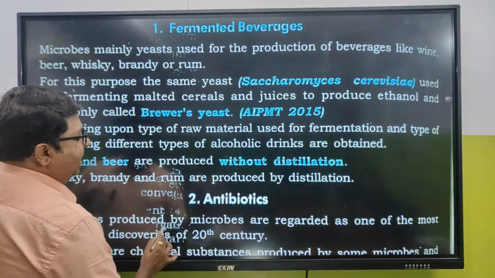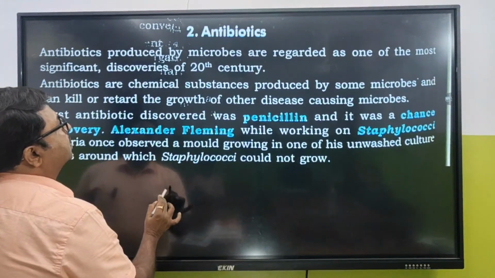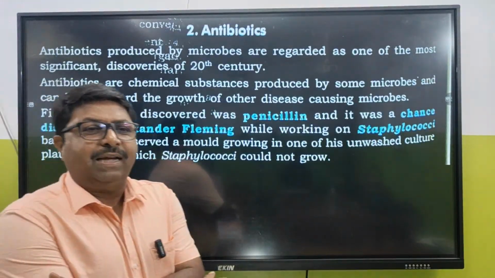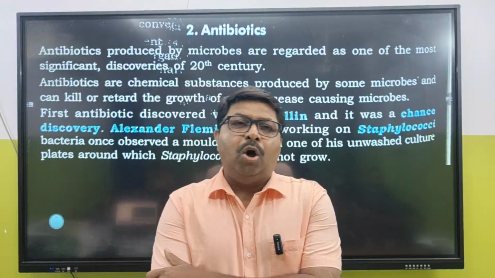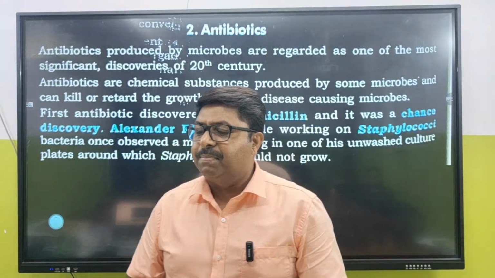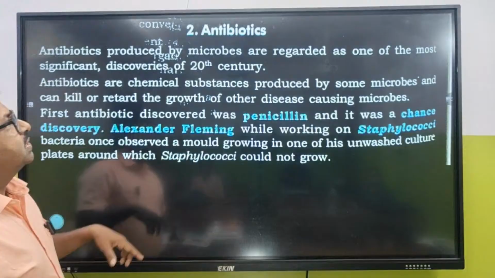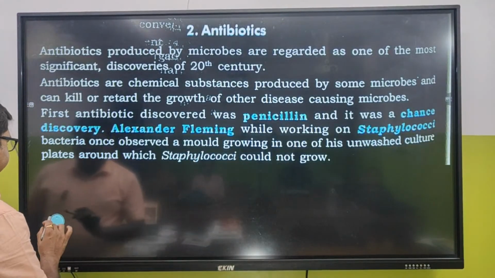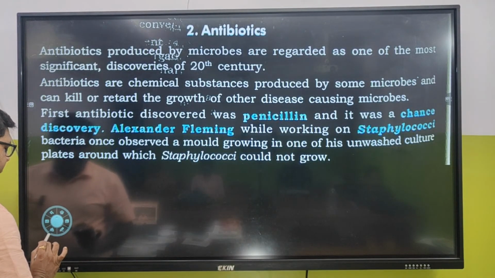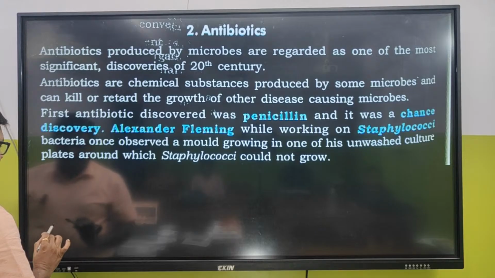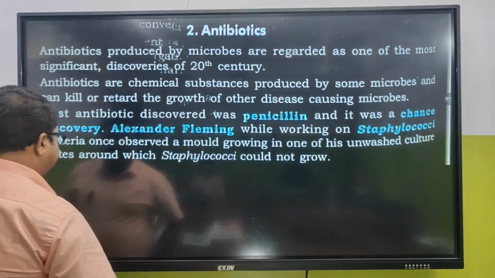Okay. Antibiotics. So this was about the first industrial product that we have made on a broad, large scale, that is beverages. Now let's come to antibiotics. Let us give you some idea about antibiotics first, and then we are going to move into what NCERT has got to say.